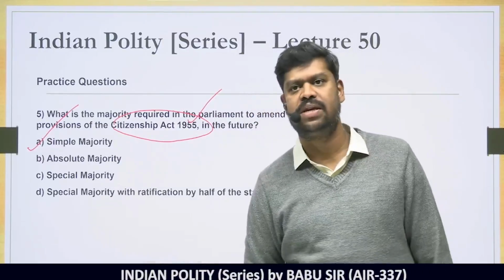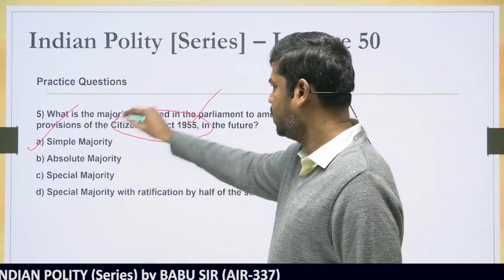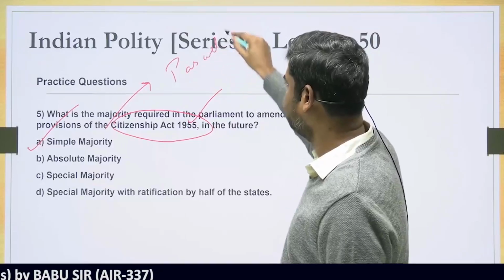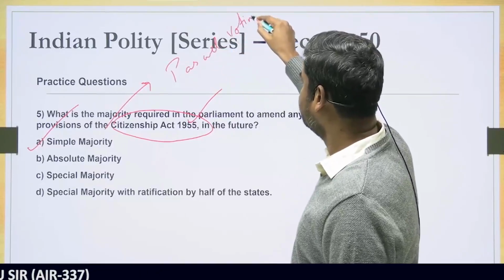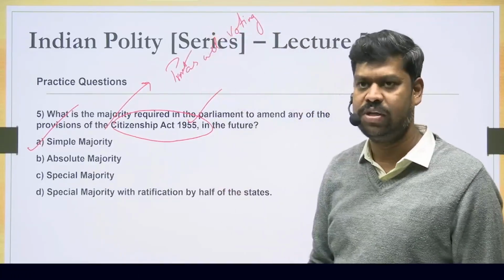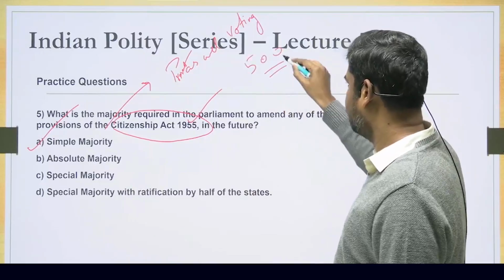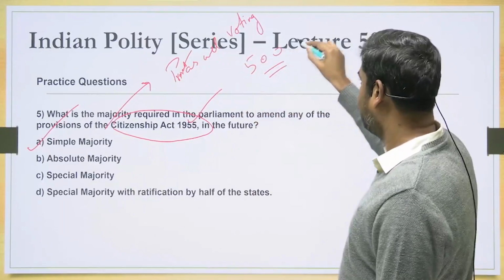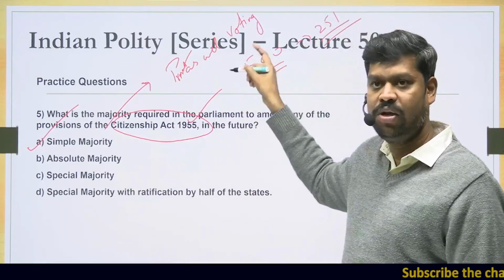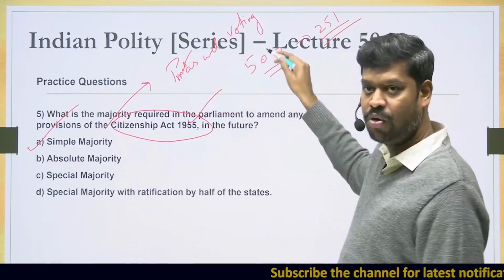That's a basic understanding you should have. And what is a simple majority? Simple majority means a majority of members present and voting. A majority of those present and voting would be the simple majority. For example, if 500 members are present, the majority of 500 is 251. But that is not the simple majority, because we are seeing only how many are present. To calculate the simple majority, we have to see how many are voting among this 500.